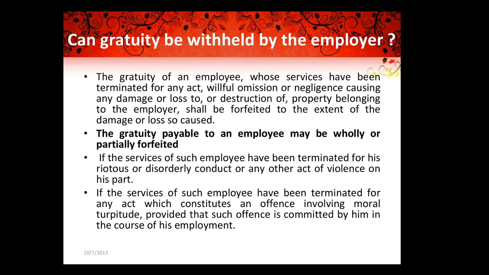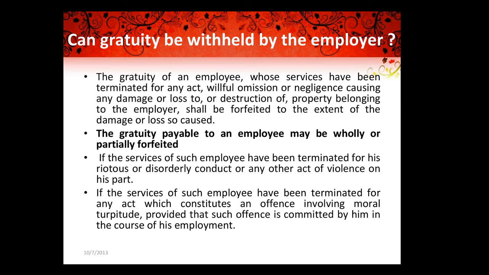The gratuity of an employee whose services have been terminated for any act, willful omission or negligence causing any damage or loss or destruction of property belonging to the employer shall be forfeited to the extent of the damage or loss so caused.